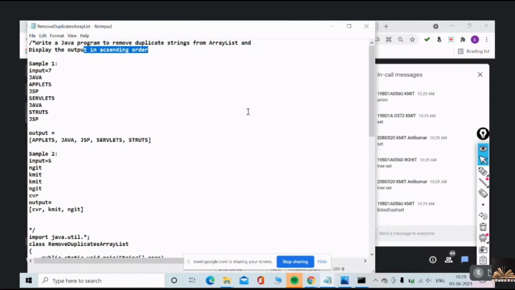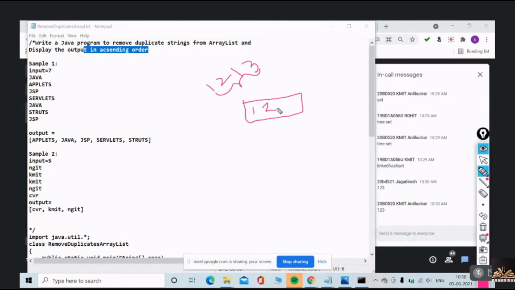Suppose I give input 1, 2, 1, 3 to the tree set, what is the output of your tree set? Only 1, very good. 1, 2, 3 in order, and it also removes the duplicate. That is what a tree set does, no? Very good. So shall I show you the program, or will you do that?